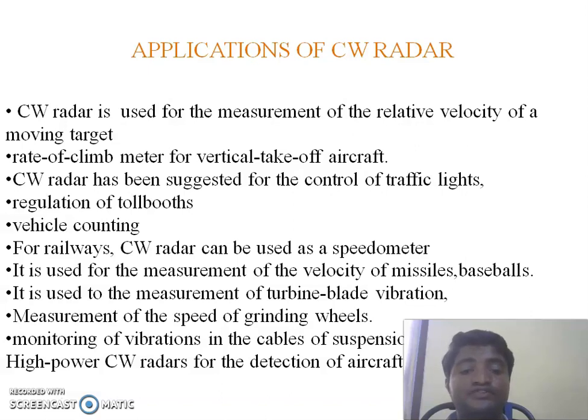It is used to measure turbine blade vibrations, the speed of grinding wheels, and to monitor vibrations in the cables of suspension bridges. High power CW radar is used for detection of aircraft and other targets. The basic use of CW radar is to measure the velocity of some target or some device.